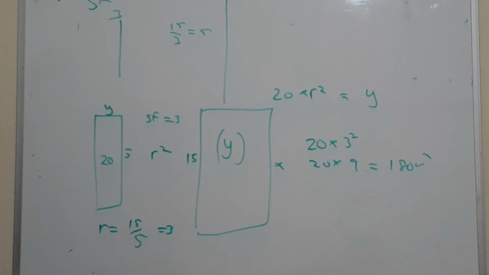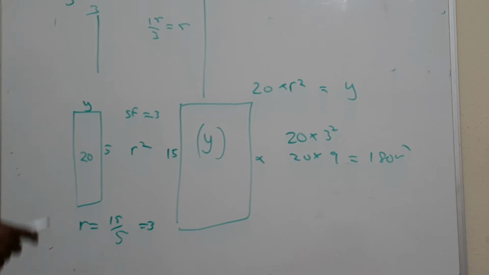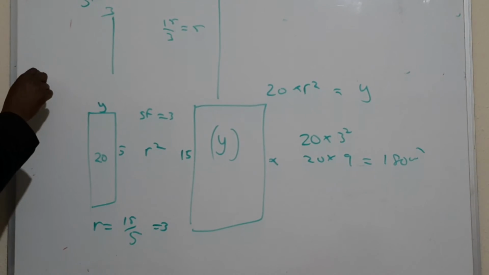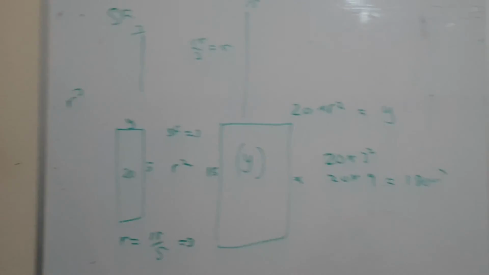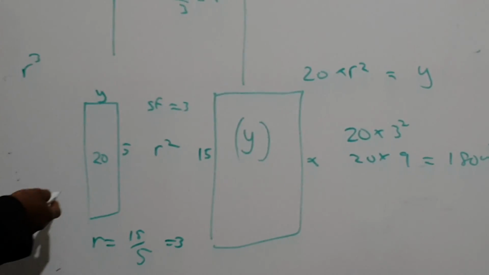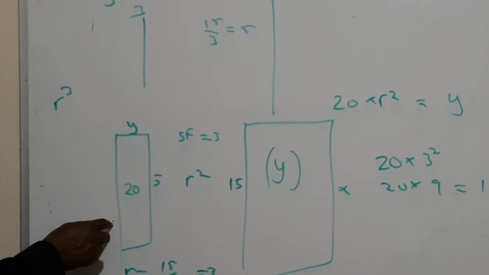So if it's 3 dimensional? Yes, that's 2 dimensions. If it's 3 dimensions, it will be cubed. Yes, it will be cubed. Do you get this? Yes. So you can even work it out. Area is length times breadth.